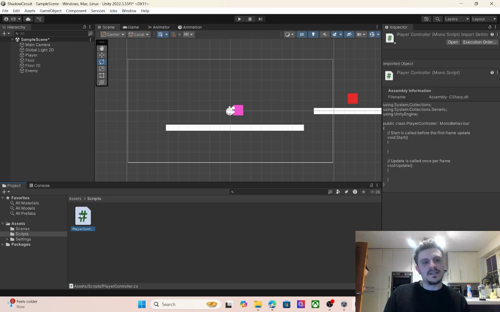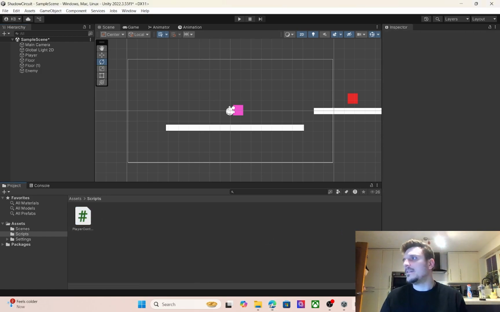And then I'm going to attach this to the player. We're going to get basic movement and a jump in first. I think that's probably going to be the best thing that we can do. So let that load up Visual Studio, and we'll go from there with all the movement and bits like that.